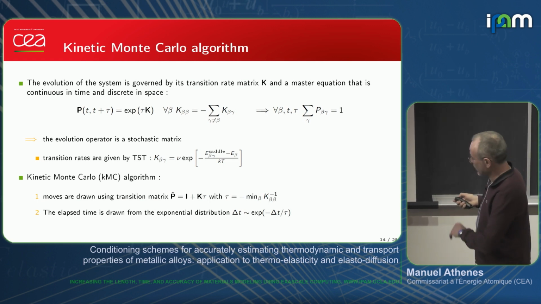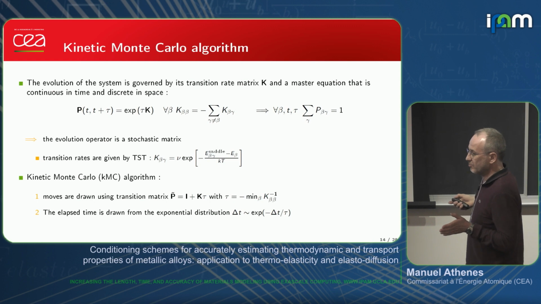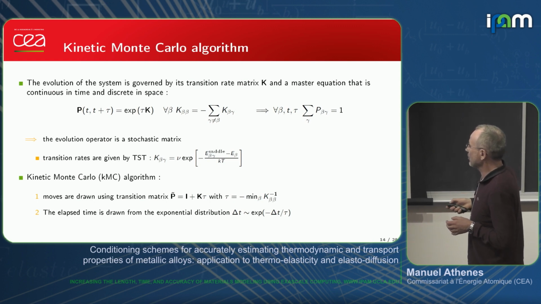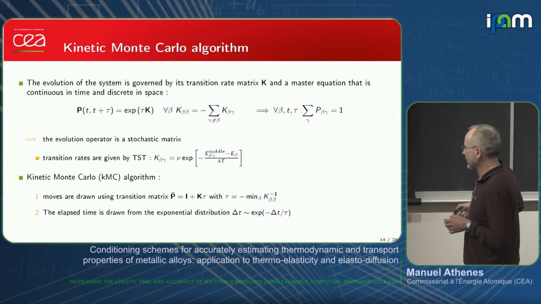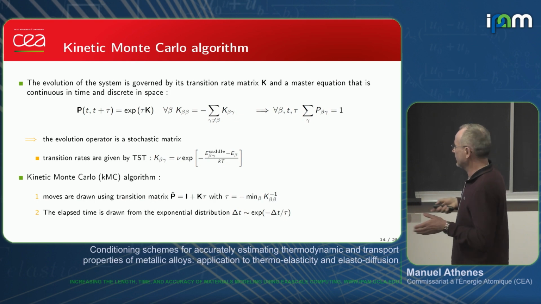So that's the standard kinetic Monte Carlo algorithm. We start from the chemical master equation and we linearize it. The rates are given by transition state theory. We introduce a time step, so that we have a stochastic transition matrix, and we can make a transition at each step.